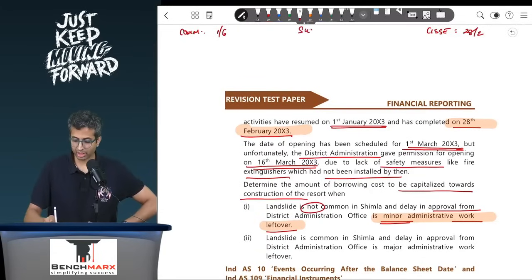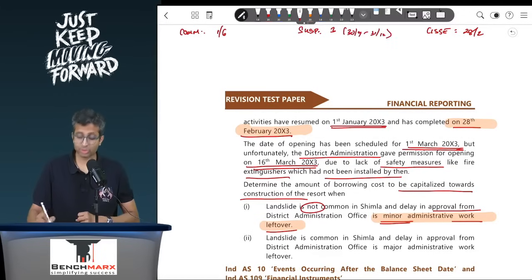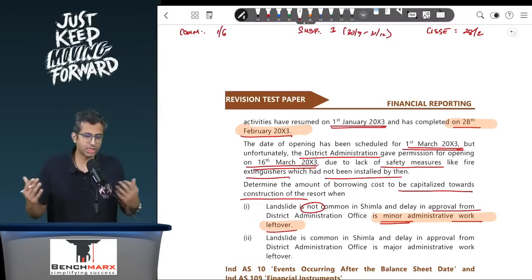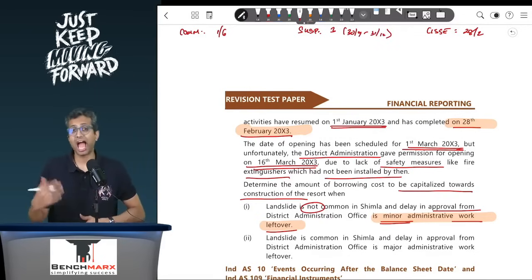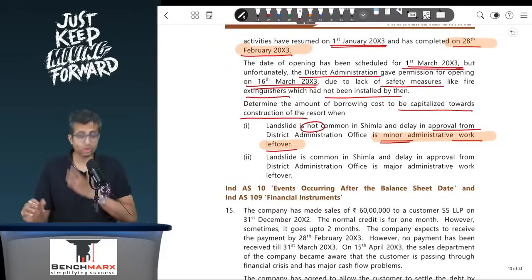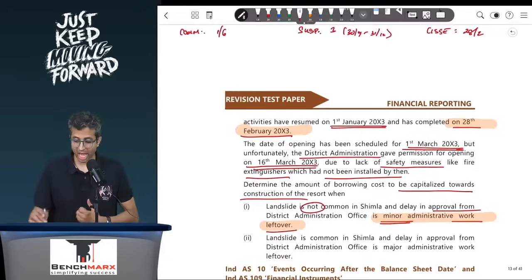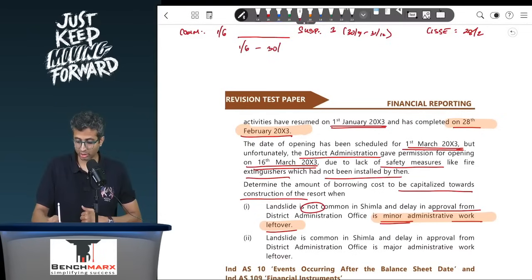However, in the middle, suspension: is the active development interrupted? Well, yes, it is interrupted for 3 months from 30th September to 31st December. Now, this seems to be an extended period of interruption considering an 8, 9, 10 month life. 3 months of interruption is an extended period of time, and it is given that this is not due to factors which are normal in Shimla, and hence this is due to abnormal factors, and hence the capitalization will happen from 1st of June to 30th of September.